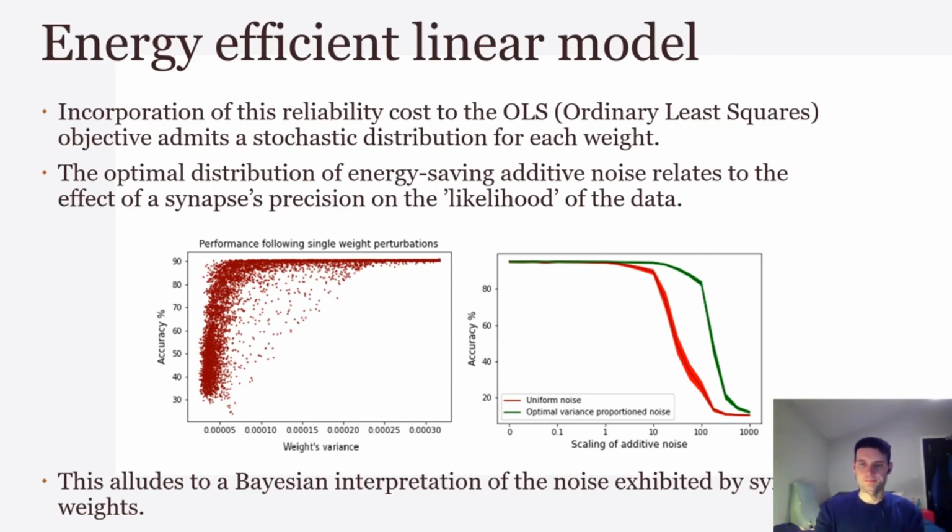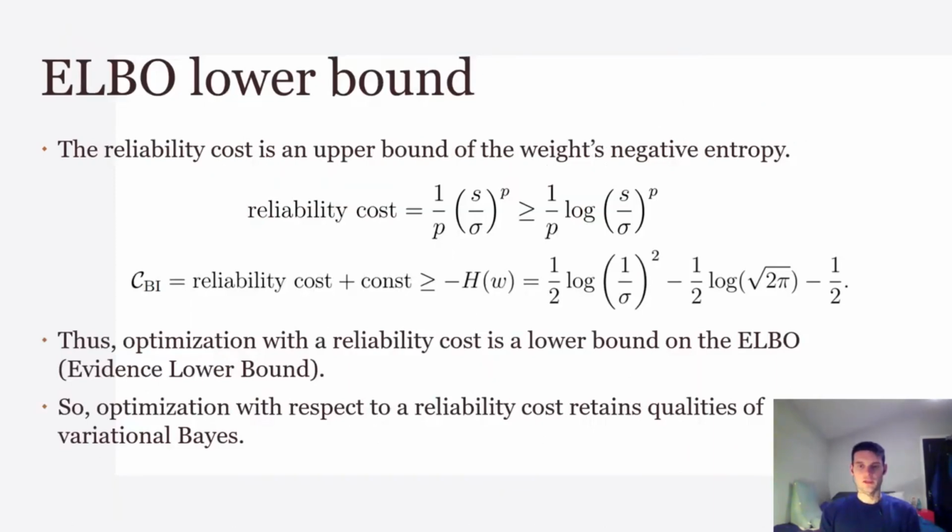The emergence of learning analogous to Bayesian inference can be shown more explicitly in the following. Variational inference is a method of approximating Bayesian inference. This is achieved by maximizing the ELBO, the evidence lower bound. Entropy is a term of the ELBO. The negative entropy is minimized in variational inference. Our reliability cost is an upper bound on the negative entropy. Therefore, optimizing our energy efficient objective approaches Bayesian inference.